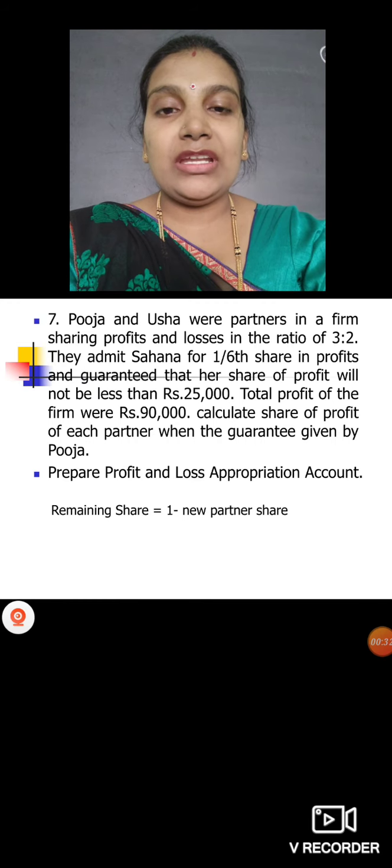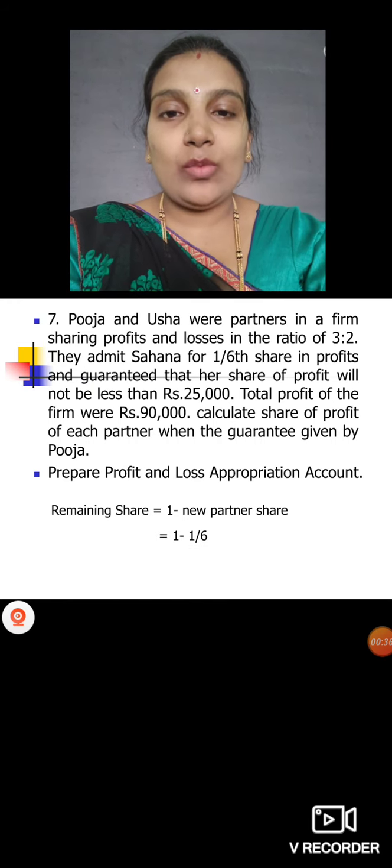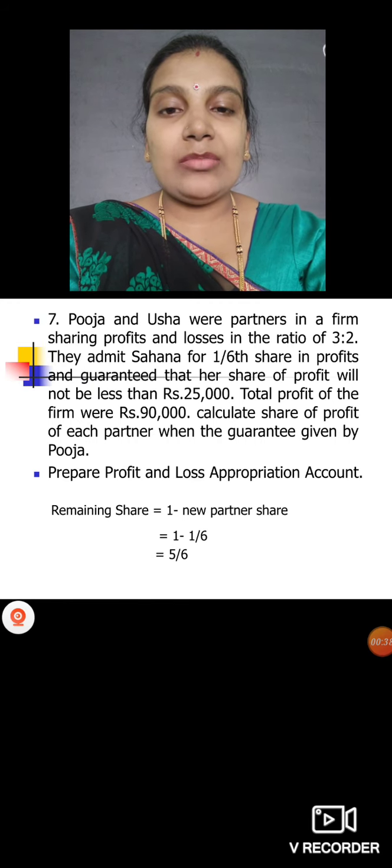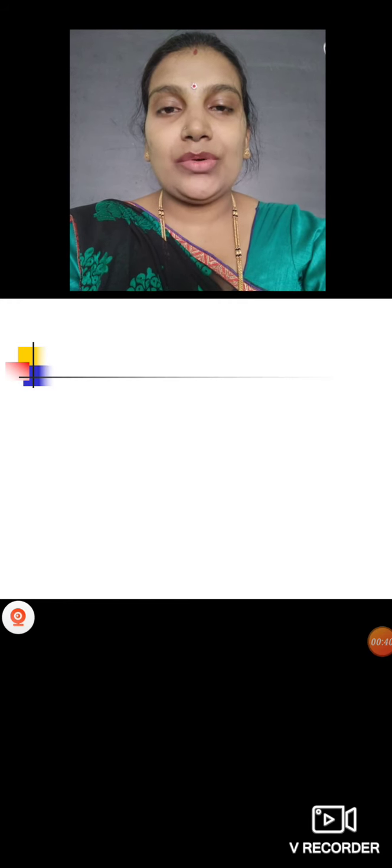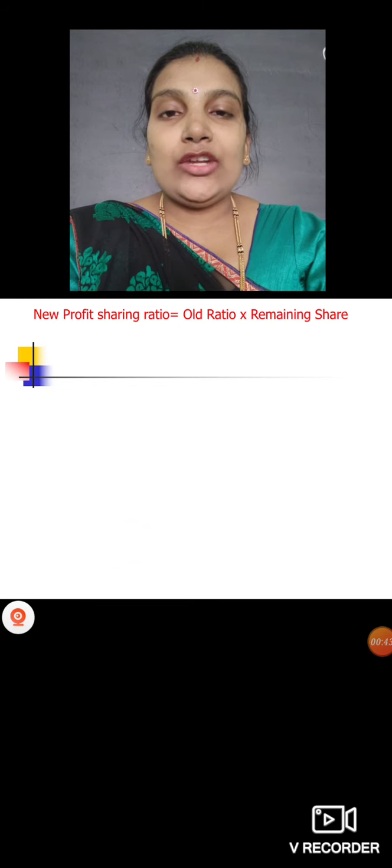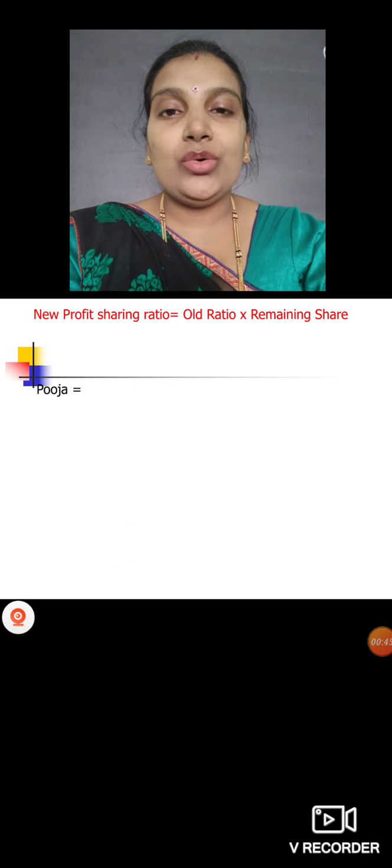First we'll calculate remaining share: 1 minus new partner share. How much we have? 1 minus new partner share, we have 1 by 6. So we will get remaining share how much? 5 by 6. Okay. So first we'll calculate new profit sharing ratio here, old ratio into remaining share.